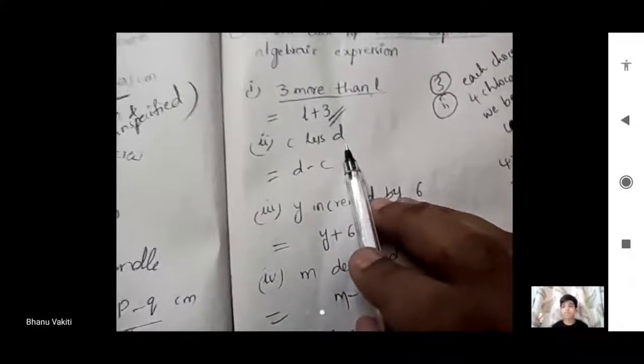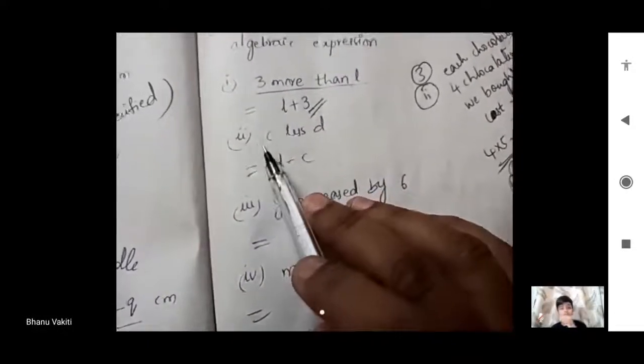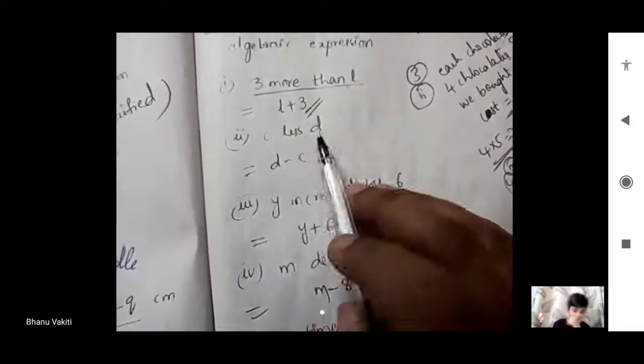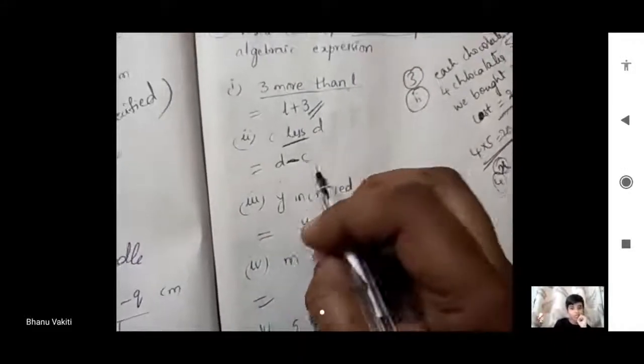Very good. And the next one is C less D. C less D means we subtract C from D. That's why we have to subtract. Less means negative, minus. D minus C is the answer for this.